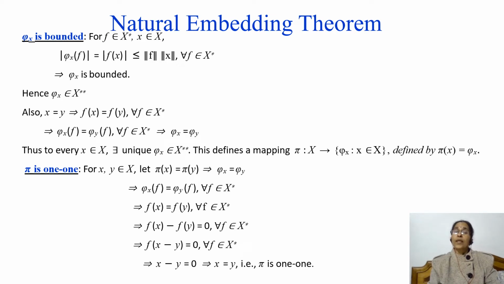And we know that if all bounded linear functionals on X map any element to 0, then that element must be equal to 0. And so x minus y must be the 0 vector.